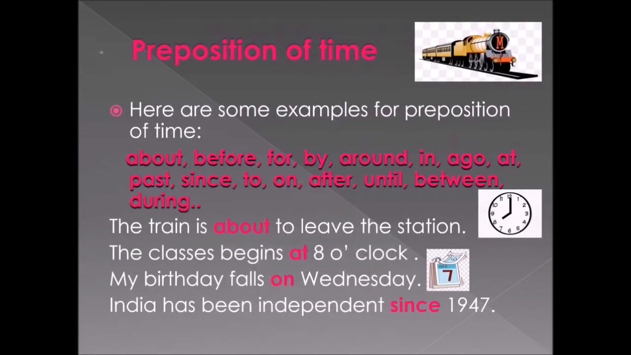So here are some examples for preposition of time. Students, I have given a list of prepositions that we usually use while marking preposition of time. So let me read those words. Take a look at it. About, before, for, by, around, in, ago, at, past, since, to, on, after, until, between, and during. So these are the list of words we use while marking preposition of time.